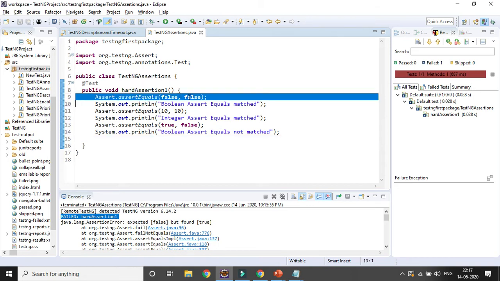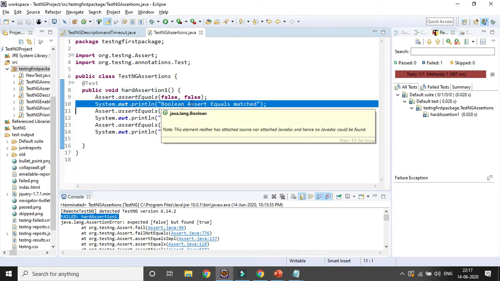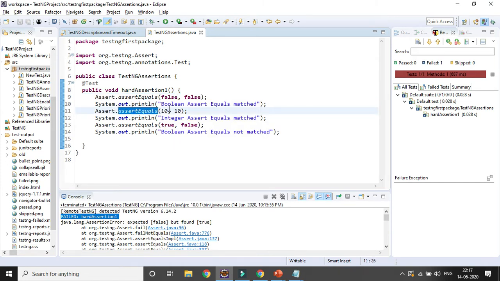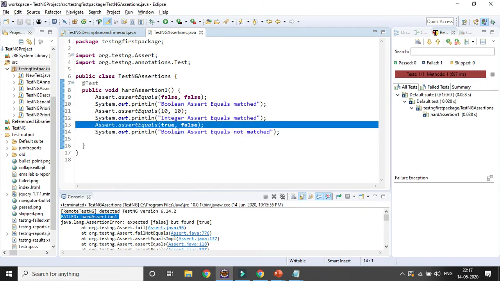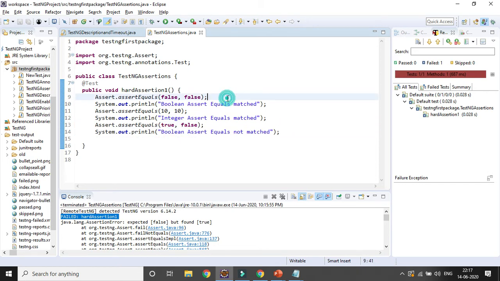One is false and false, so that should exactly match. Obviously, that should give the output. And here, this also gets matched. Integer getting matched, 10 and 10. So it should also be executed, right? And here it is not matched, so that should not be executed. So let's run it and let's see.